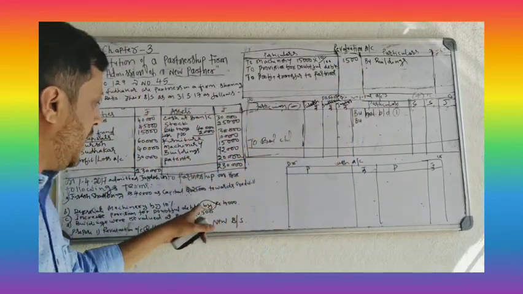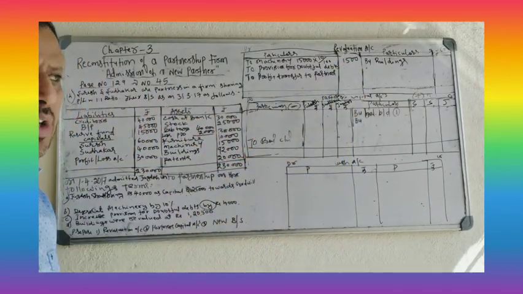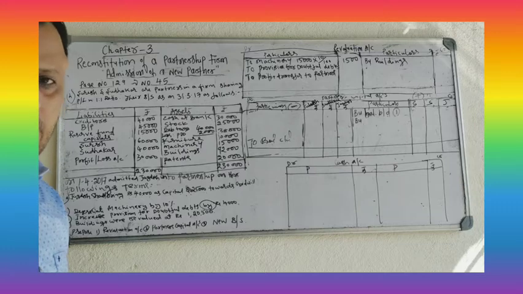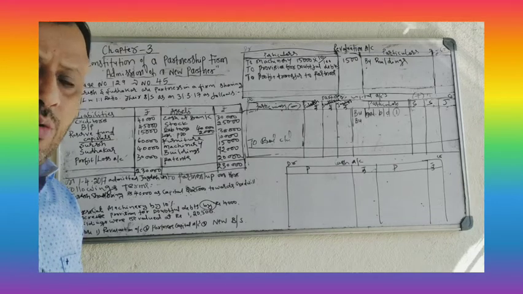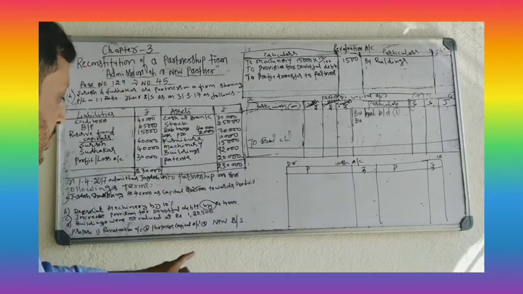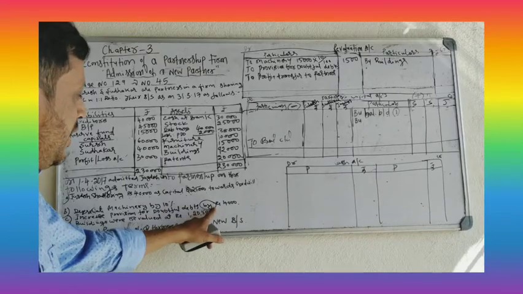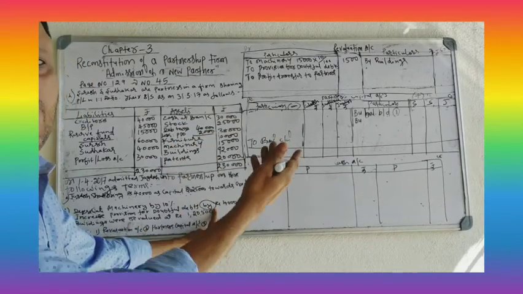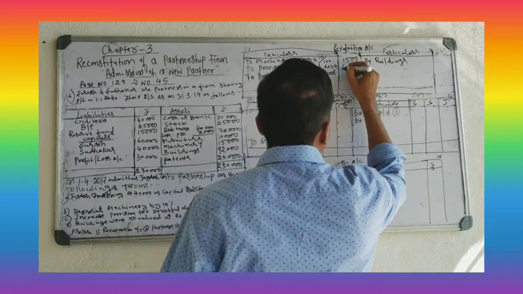No need to calculate. Yesterday I told you about appreciate building by 22,000, you have to take the same amount. Here, increase provision for doubtful debts by 4,000 means the same amount. 4,000 rupees is the loss.